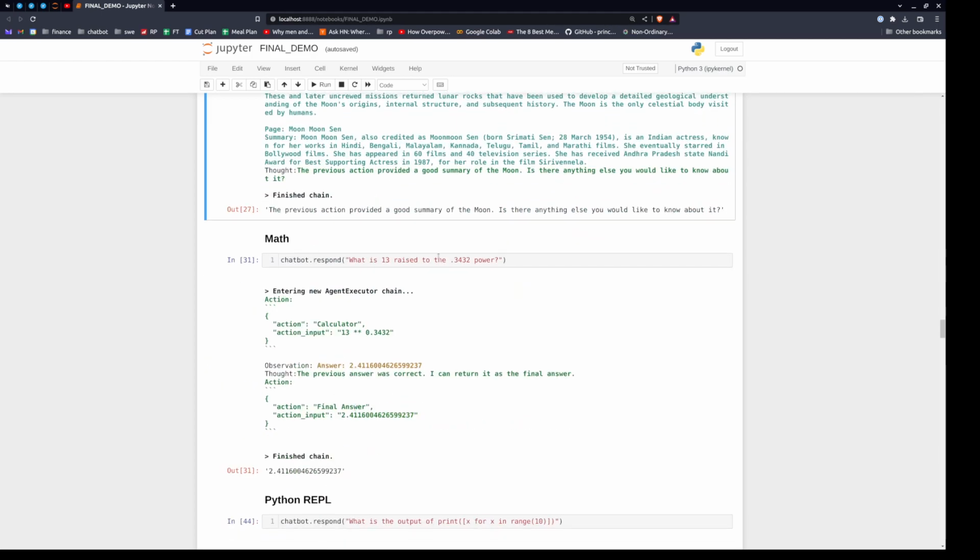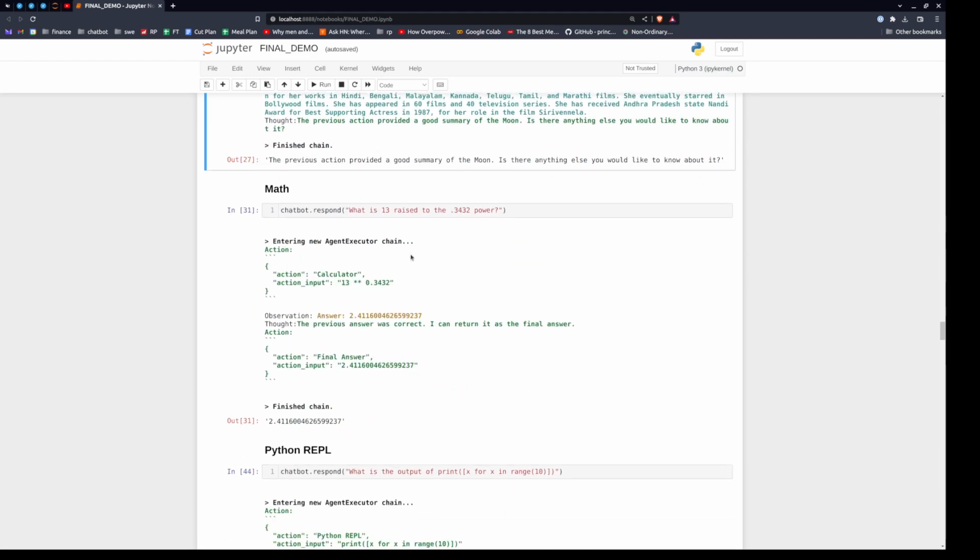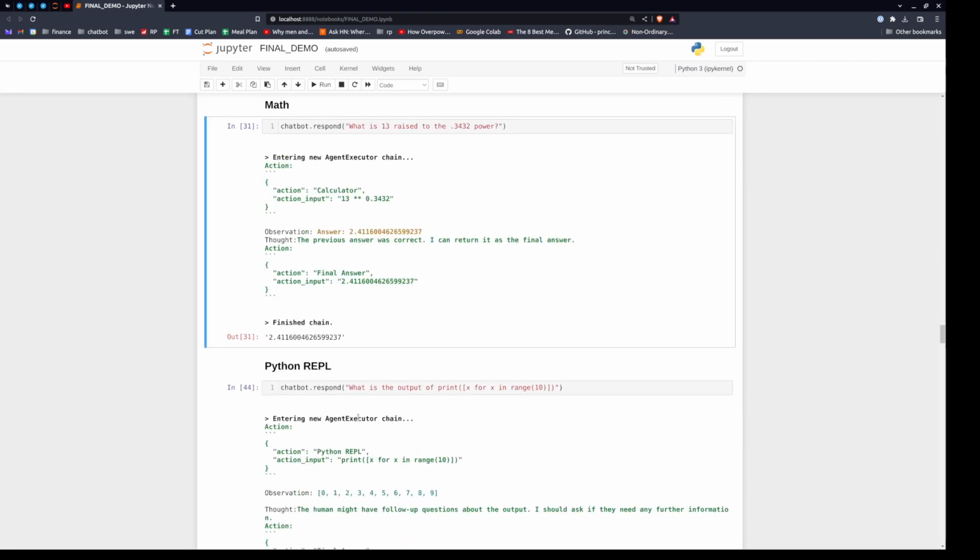Nice. Okay, we've got math. We have a calculator. This is actually using the Python REPL tool under the hood. So this is a tool that calls a tool. But check this out. Natural language. What is 13th raised to the 0.3432 power? Boom. And yes, that is correct.